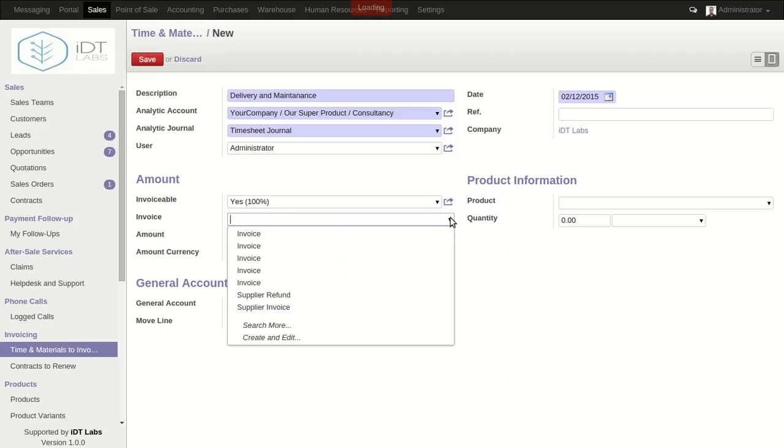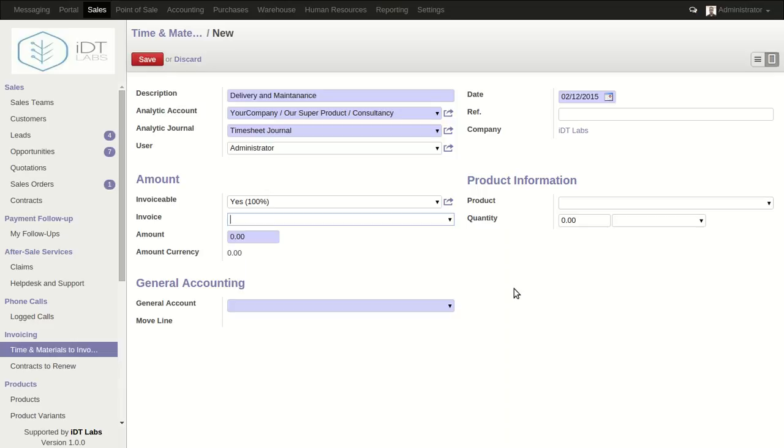We can choose an invoice type which we want to borrow. We're going to leave it blank. Again we're going to specify an amount. The amount is calculated by multiplying the quantity and the price given in the product cost, which is always expressed in the company's main currency. In this case we're going to say minus 30 dollars. As you can see, the amount currency here will be automatically generated after everything. This is the amount expressed in the related account currency, if it is not equal to the company one.